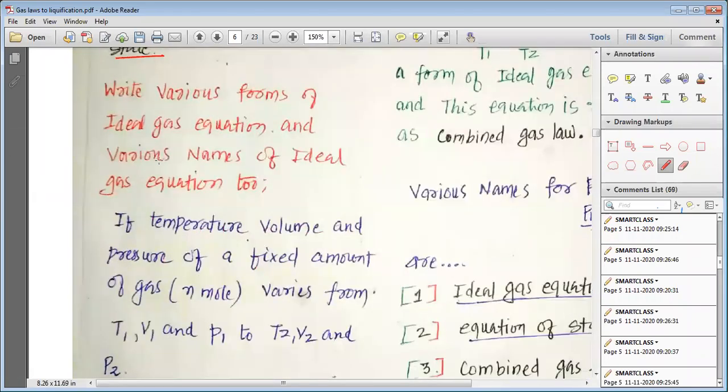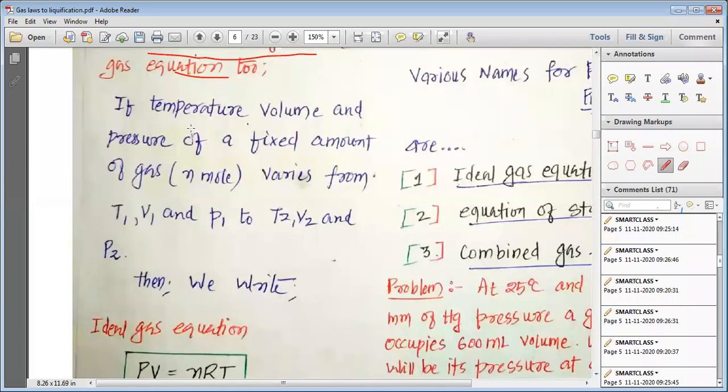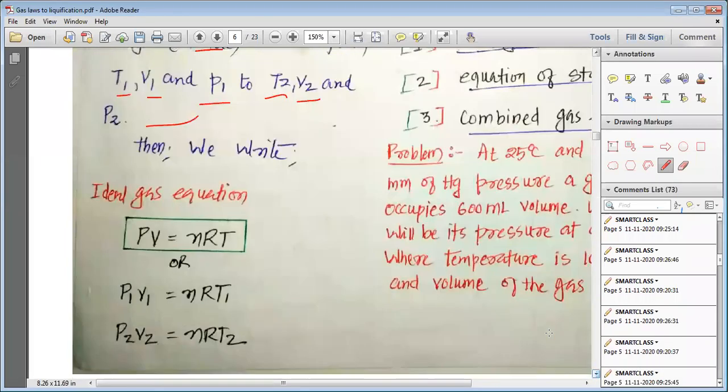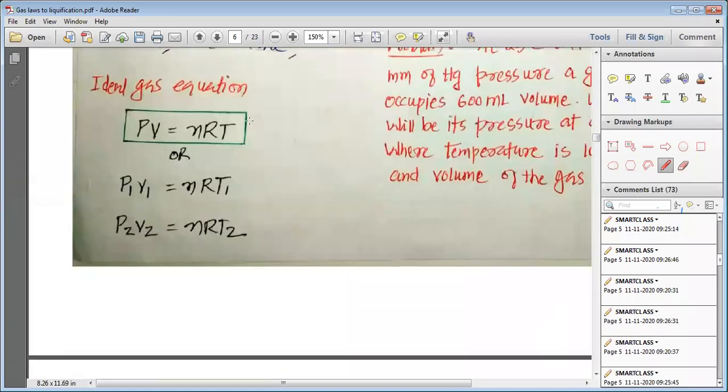Write various forms of the ideal gas equation and various names of the ideal gas equation. So let's answer this question. If temperature, volume and pressure of a fixed amount of gas, that is n moles of gas, vary from P1, V1, T1 to P2, V2 and T2, then we can write the ideal gas equation, which is PV equals nRT.